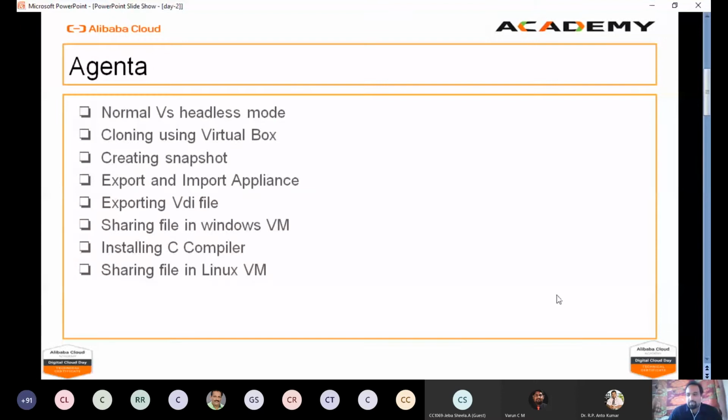So now we are moving to how to share files in a Windows virtual machine. This is our exercise. I think it is the 7th or 8th exercise, I don't know the number clearly. Now we are going to see how to share files in a Windows virtual machine, and how to share files in a Linux virtual machine. You can see that.